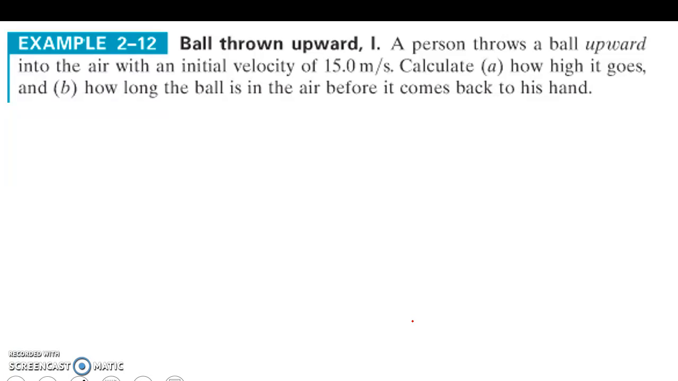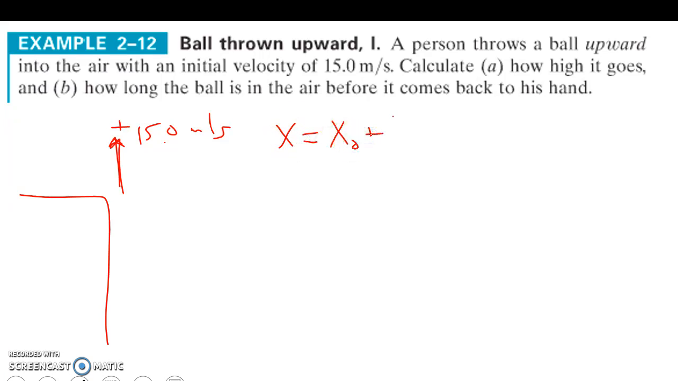Now, let's go back and say instead of throwing it downward, we're going to throw it upward, 15.0 meters per second. Now, upward is positive, so now we're going to have a positive initial velocity. Same equation. And so we're going to calculate how high it goes and how long the ball's in the air before it comes back to his hand. So we're throwing it up here, all right? So how high it goes: x equals x naught plus v naught t plus 1/2 a t squared.